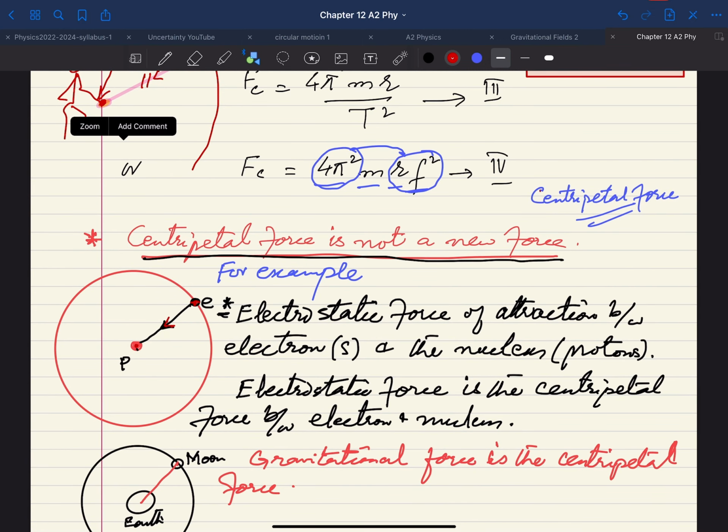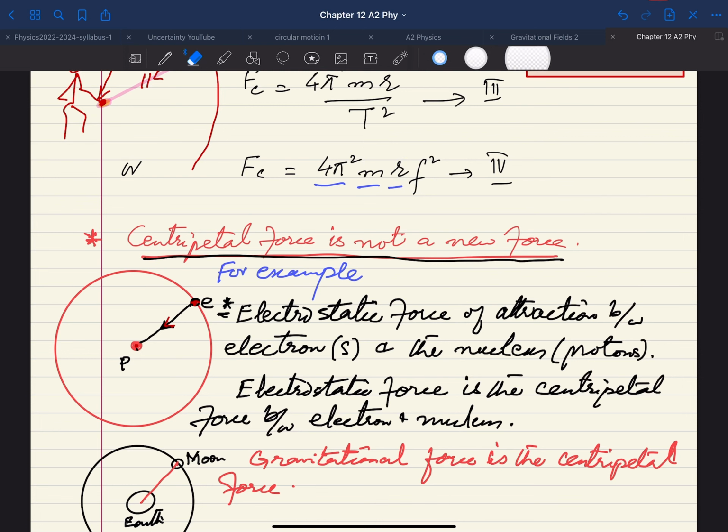Last but not least, for the time being, I just want to mention here that centripetal force is not a new force. Now this is something very important, but a sort of confusing sentence as well. Centripetal force is not a new force. What does this mean? We have different examples of a body moving in a circle, from an electron revolving around the nucleus in an atom, to the moon and earth, or earth and sun, and big bodies.